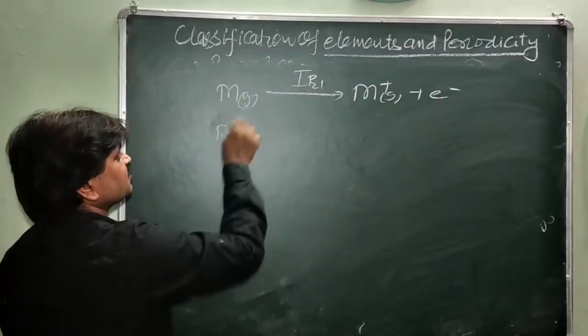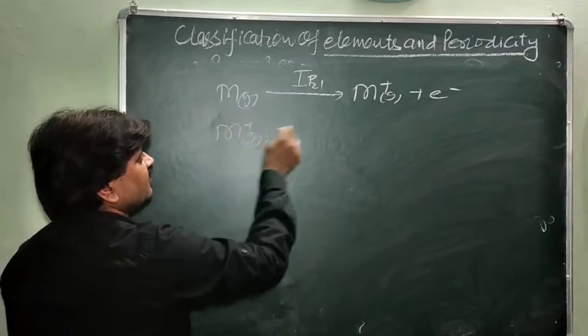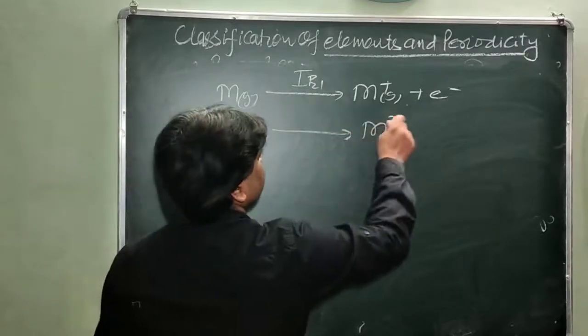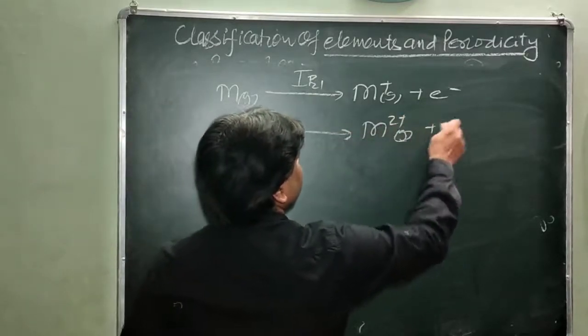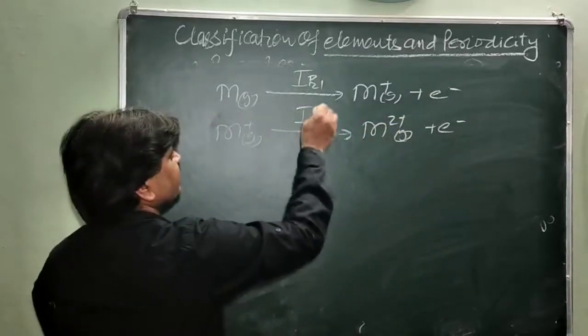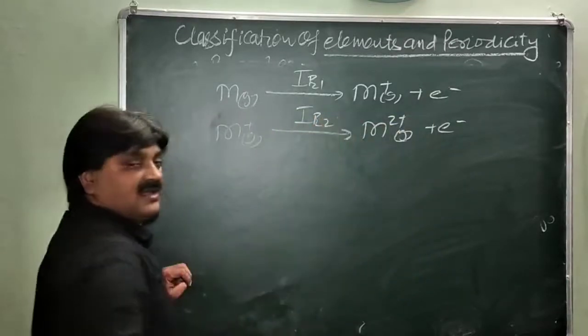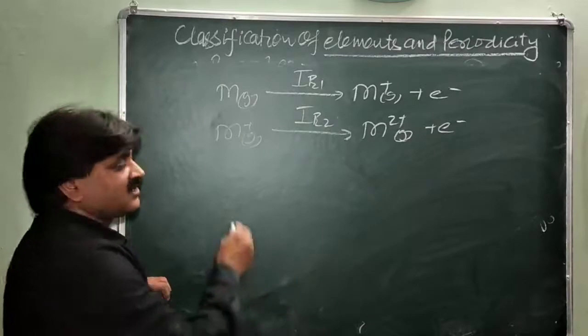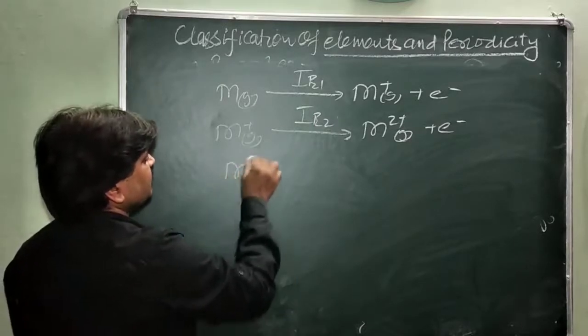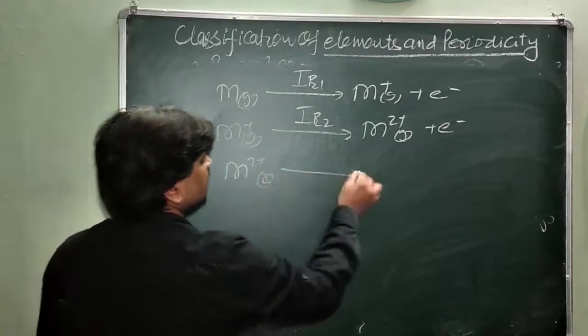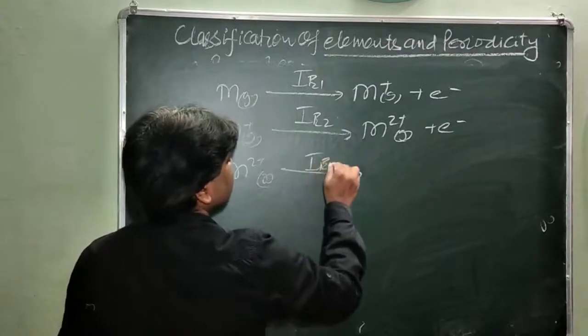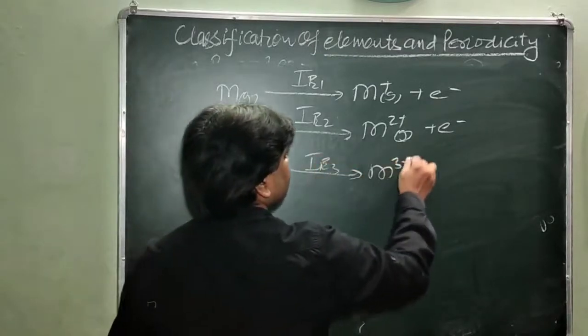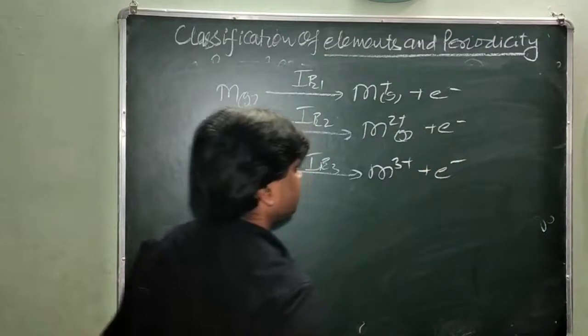And further it loses one more electron. This is M2 plus in the gaseous state. This is called the second ionization enthalpy. And whenever it further releases an electron, what will happen? This is M3 plus in the gaseous state. This is the third ionization enthalpy. Formation of M3 plus and an electron in the gaseous state.